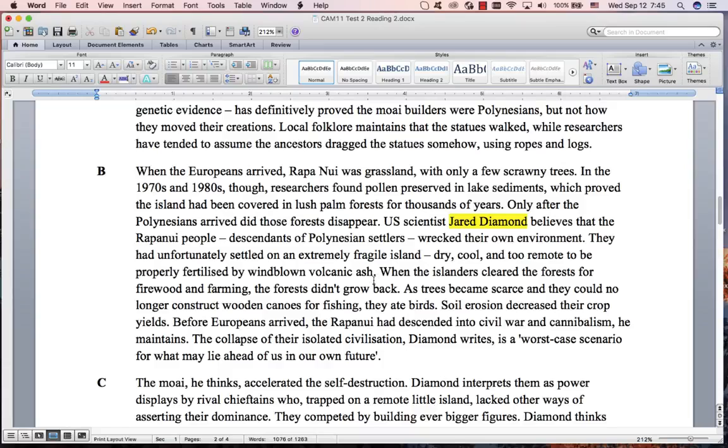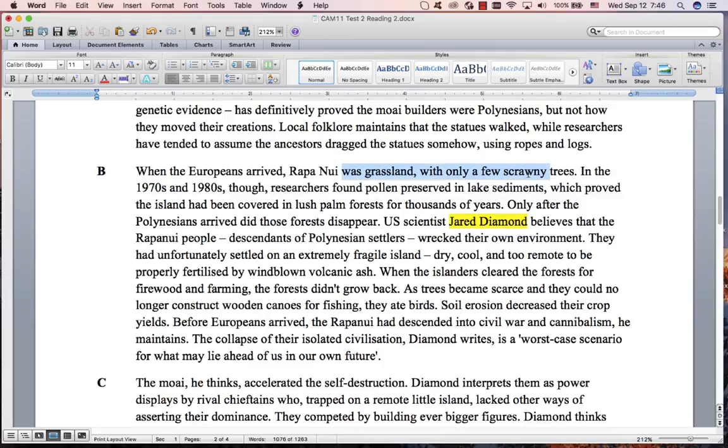Now, one concept I want to introduce is the concept of end focus, which means that usually 70% of the time in English, we put important information at the end of a sentence. And it's something to notice when you're trying to find important information, very often at the end of the sentence.